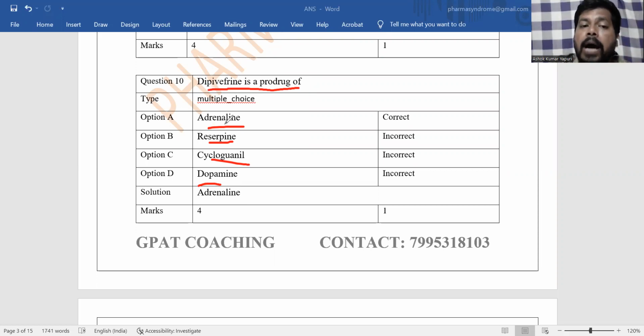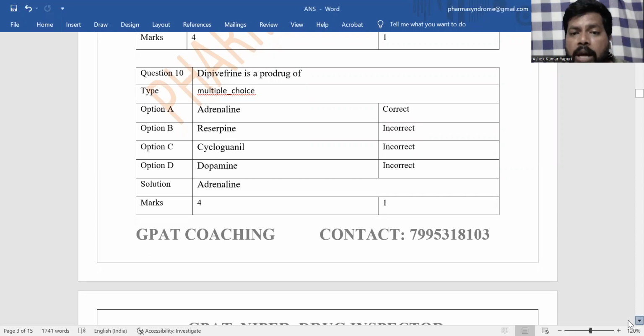And here, adrenaline is the answer: dipivefrin is a prodrug of adrenaline. So once dipivefrin enters the body, it releases adrenaline, and this is useful in the treatment of glaucoma. The prodrug used in glaucoma is dipivefrin. Once dipivefrin enters the body, it converts to adrenaline.